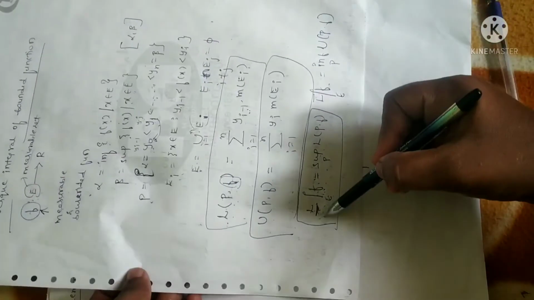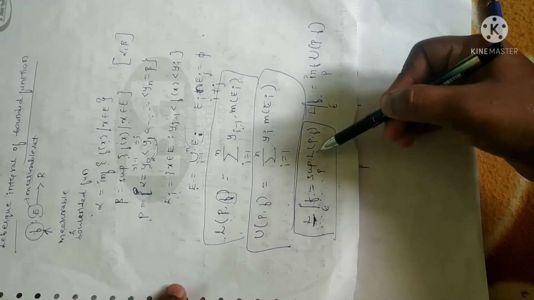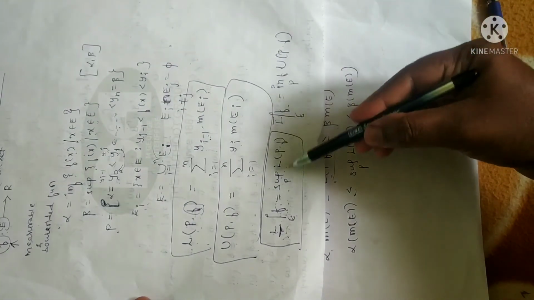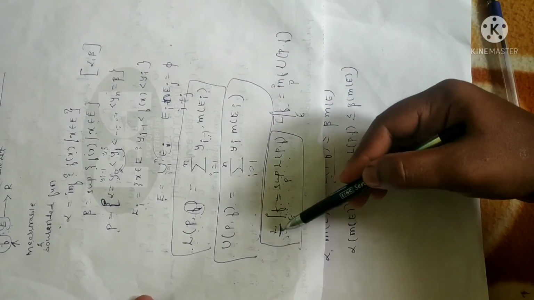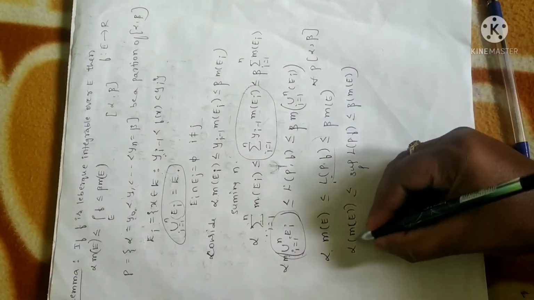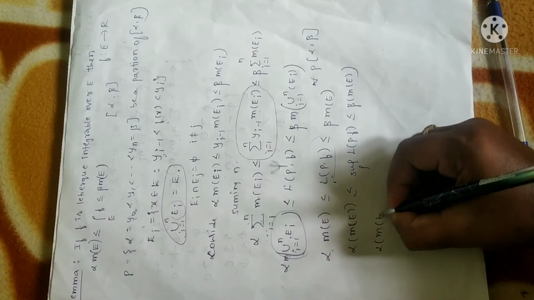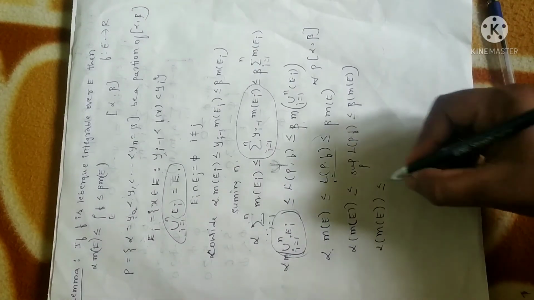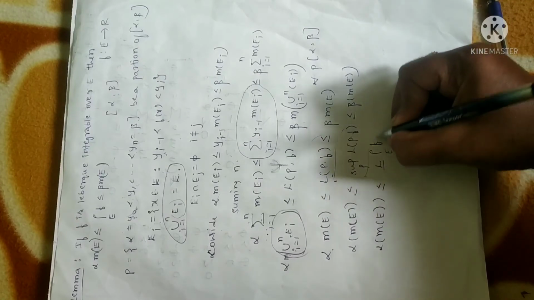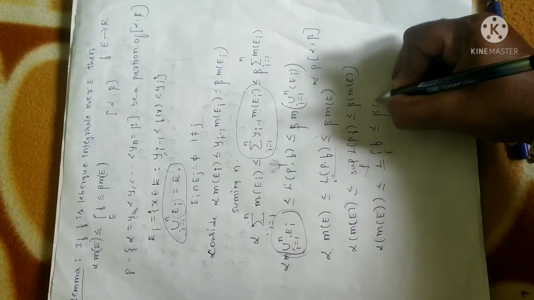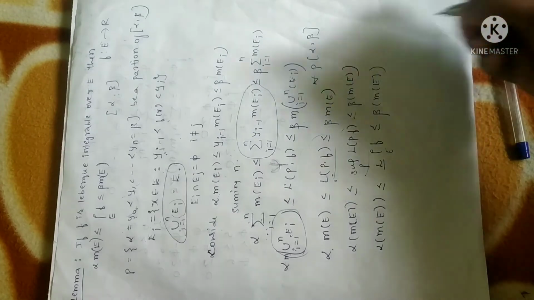See here, the lower Lebesgue integral is none other than the supremum taken over all the lower partitions. So if it is the supremum taken over all the lower partitions, we can write this as the lower Lebesgue integral. So I can replace that. So what you are going to get is alpha into measure of E is less than or equal to the lower Lebesgue integral of the function f, which is less than or equal to beta into measure of E.